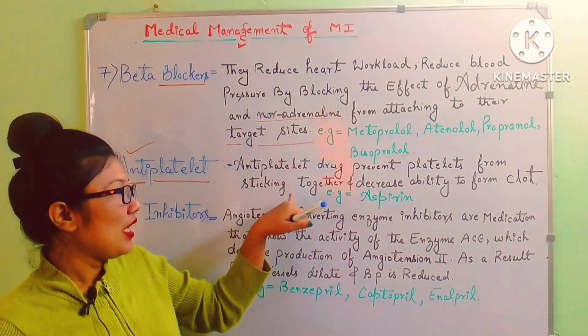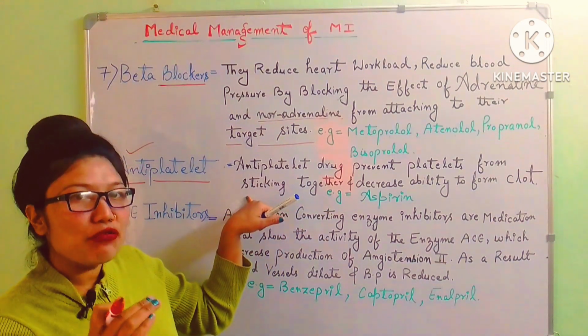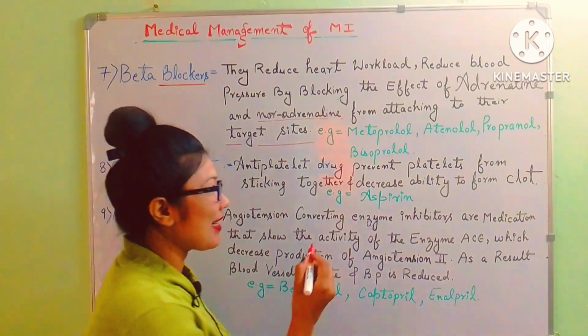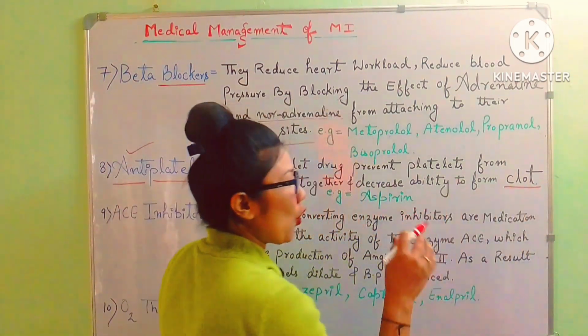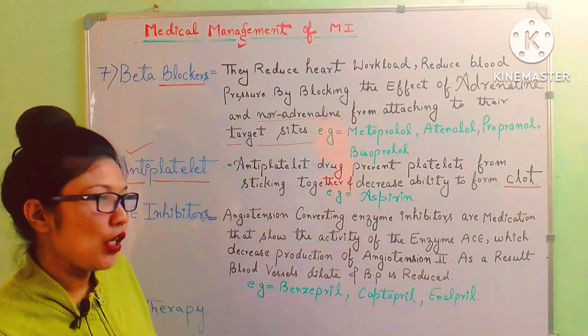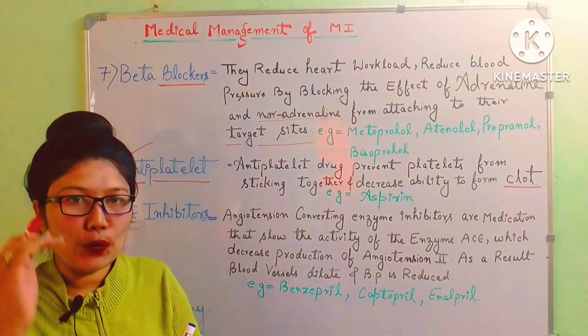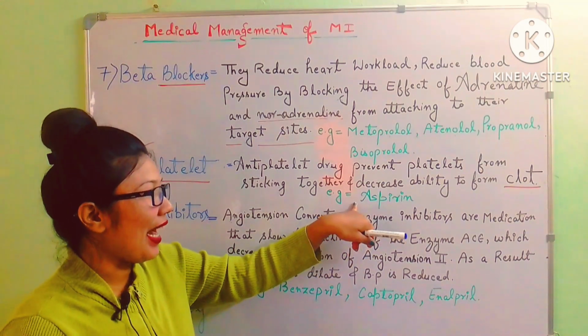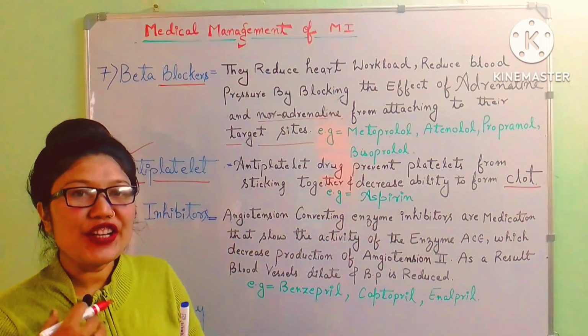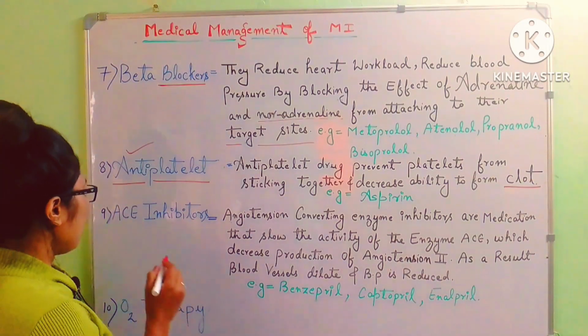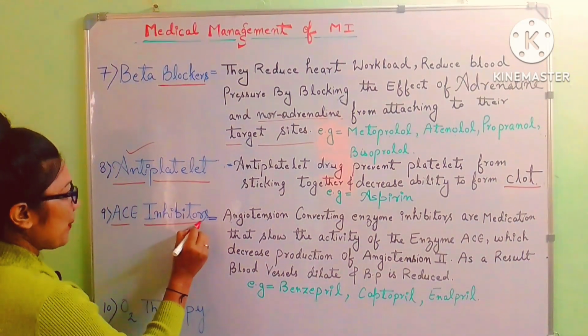We are preventing platelets from sticking together, due to which there will be a decrease in the formation of clots or emboli. An example of this is aspirin. Aspirin is given in a low dose because in a high dose it can increase the chances of hemorrhage in the patient. Next, that is ACE inhibitors.